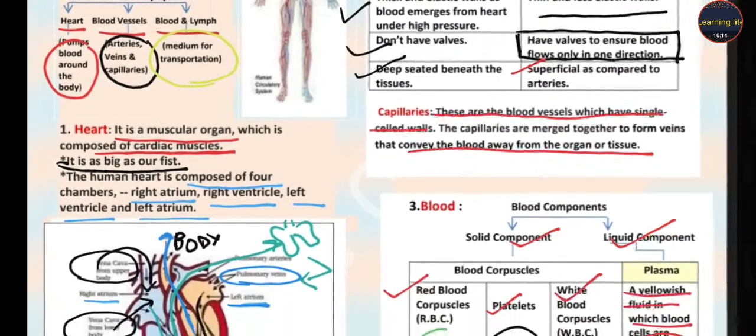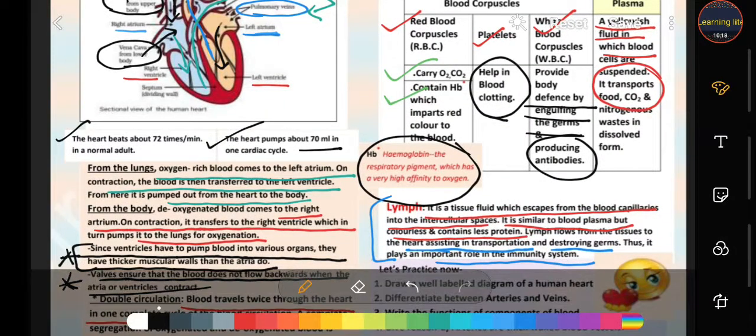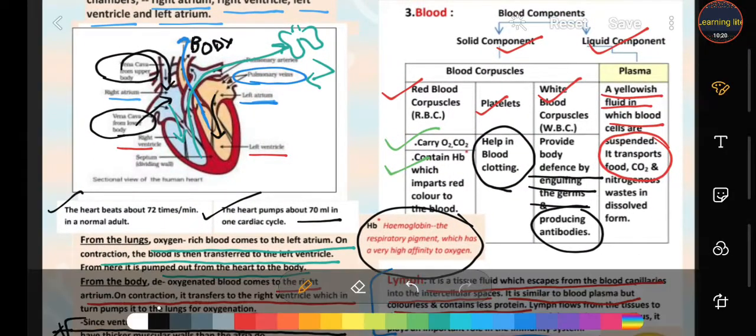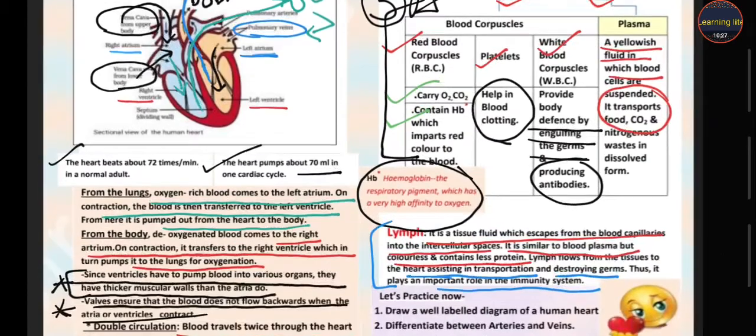The third question is: write the functions of the components of blood. So students, for this you have to draw that table. This is your third answer. Functions of the components of blood.